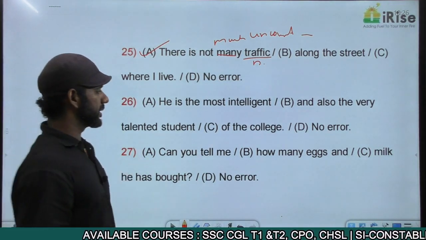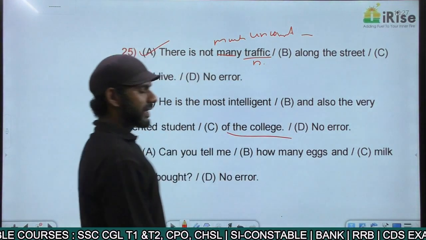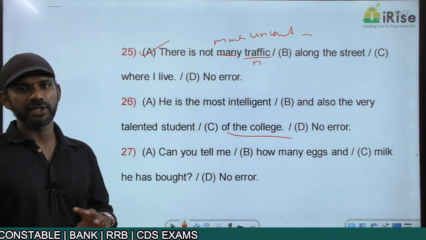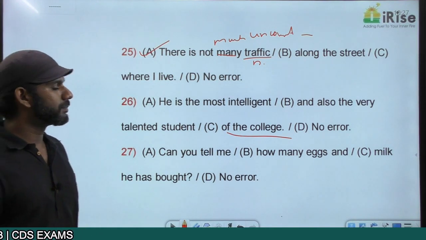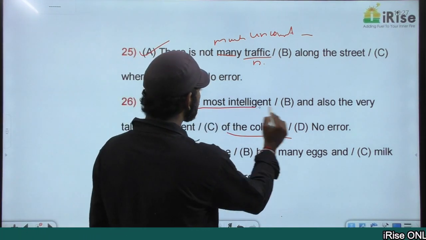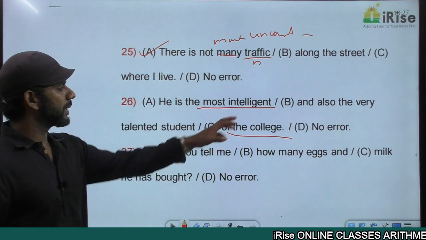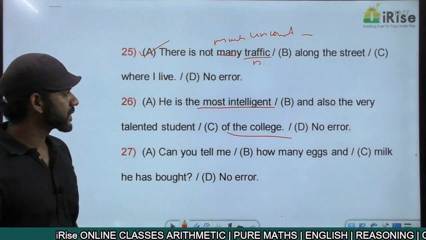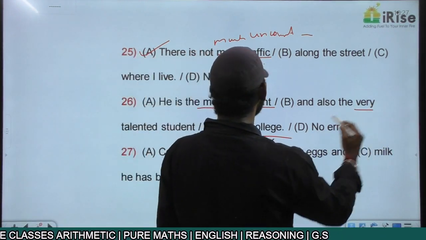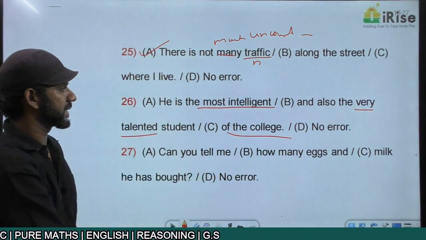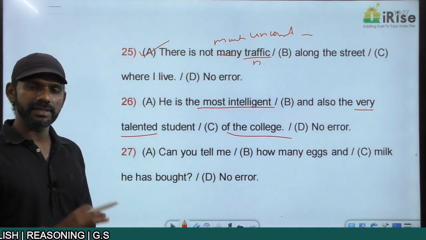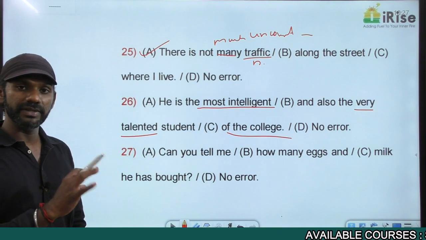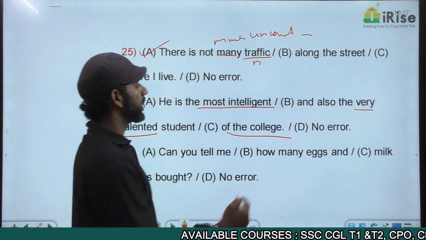We have a group here, that is the college. And when a group is mentioned, which degree adjective is required? A superlative degree adjective is required. He is the most intelligent. Most intelligent is a superlative degree adjective. So up to here, there's no error in part A. And also the very talented student. Very talented is not a superlative degree adjective. As a group is mentioned in this statement, we need superlative degree adjectives here. That is the error. The error is in part B.